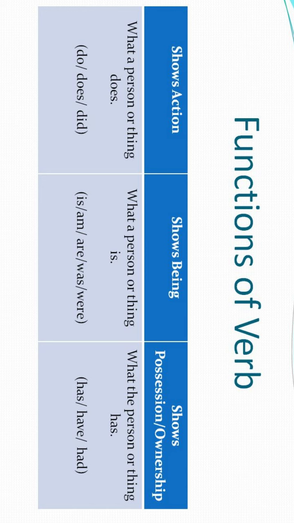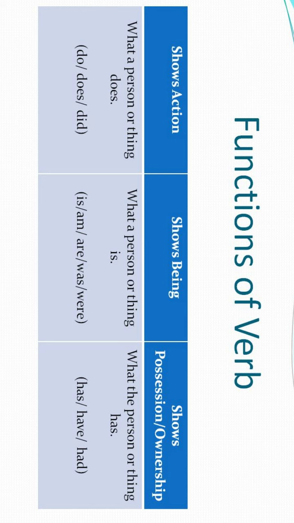The first part was shows action. In this, what we basically tell is what a person or thing is doing. We tell about that in the first section. In the second section we have shows being, which tells what the person and thing is, right?